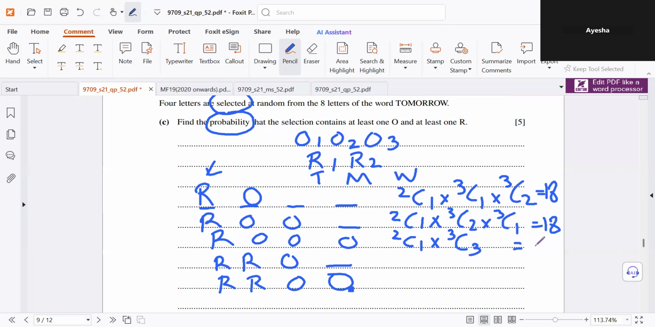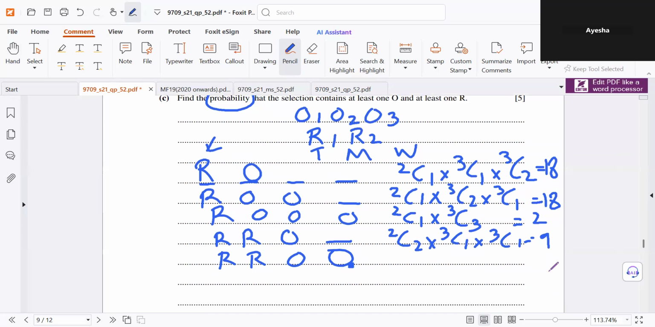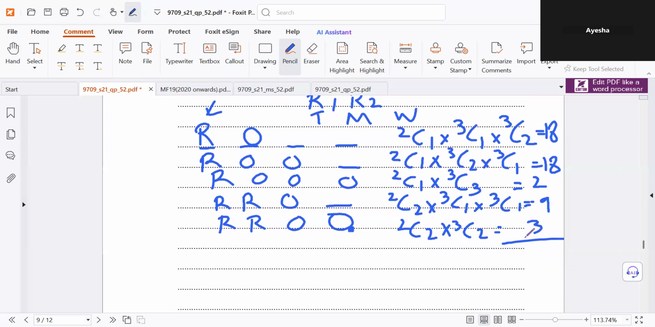Then again we have 2C2 times 3C1 times 3C1, which is 9. And then we have 2C2 times 3C2, which is 3. Add these up and you get 50.